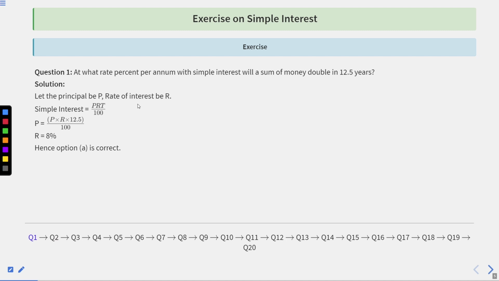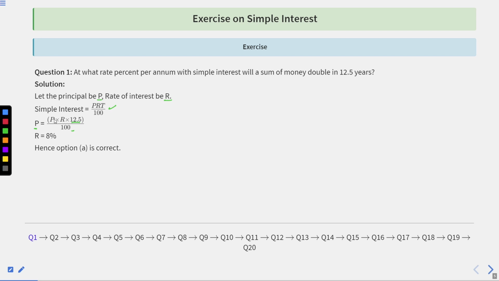So the solution, let the principal be P and the rate of interest be R. So the simple interest is given by P into R into T upon 100. And here P is equal to P. Why do we choose simple interest to be P? Because we want the money to double. That means on amount of P, we want interest of P. So P is equal to P times R times 12.5 years, that is, time is 12.5 years, divided by 100.